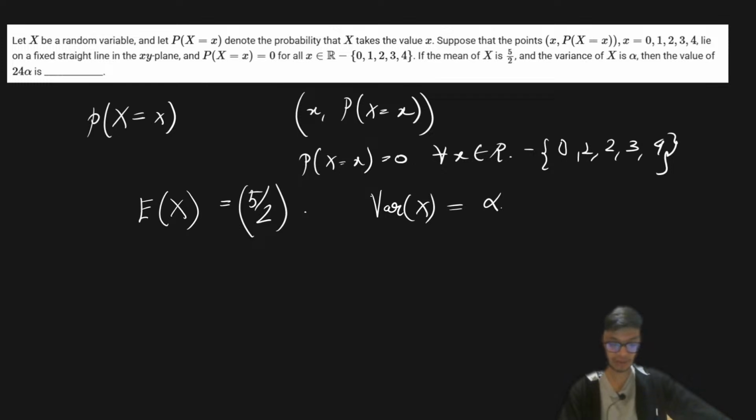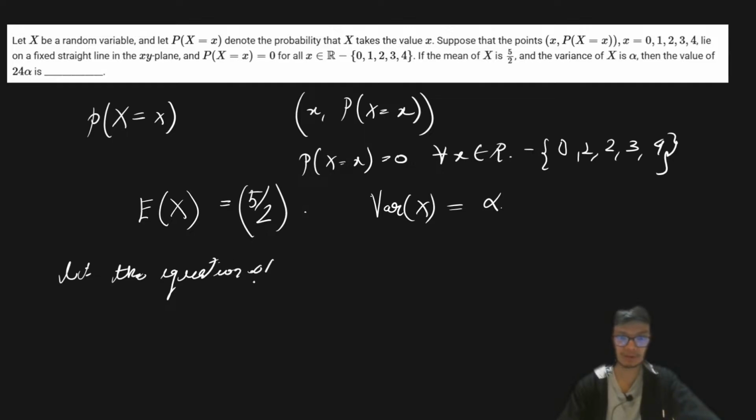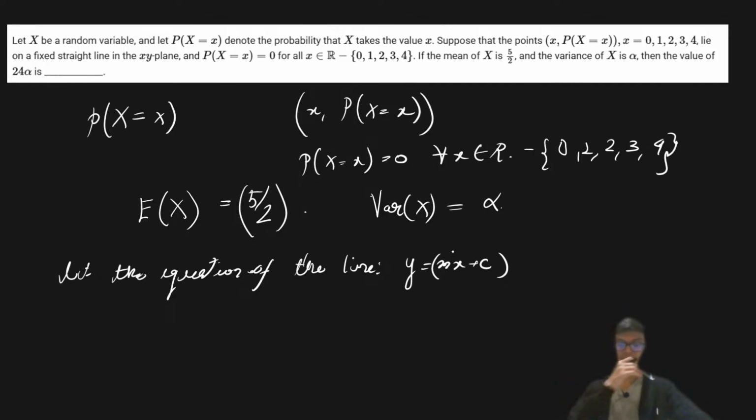Okay, so let me show you how you can proceed with this question. The question is very straightforward. Let's try to make a table over here, because it says that the probability of x and x are on a fixed straight line. Let's say the equation of the line is y equals mx plus c, and then let us plot the probability distribution table.